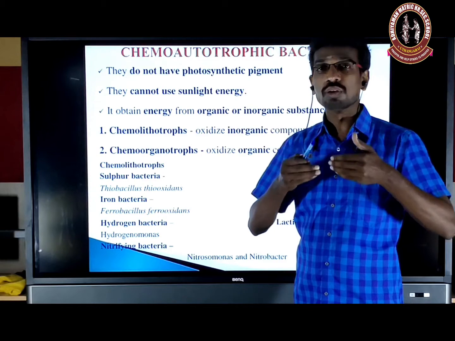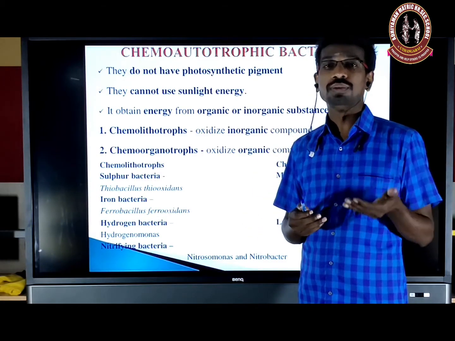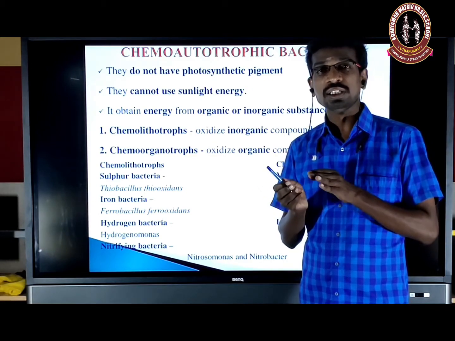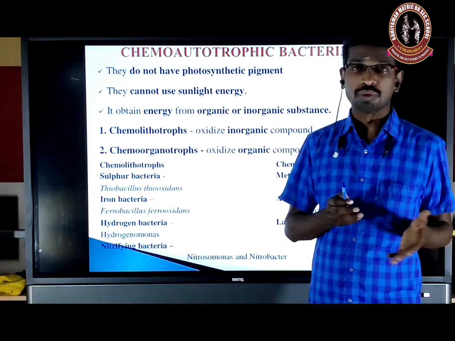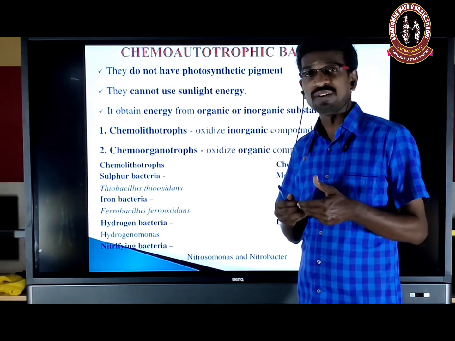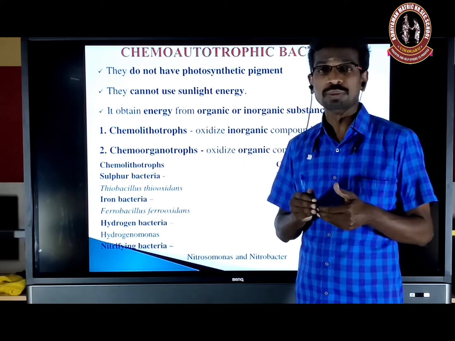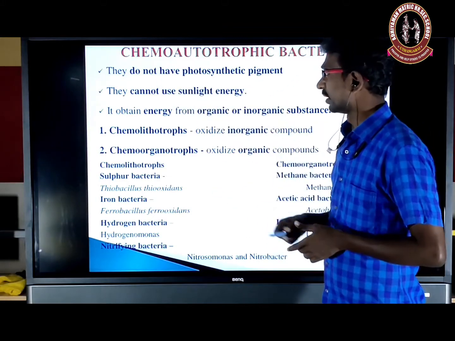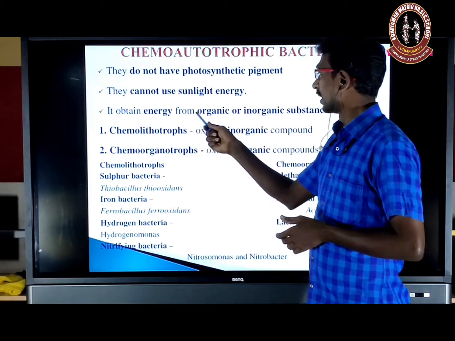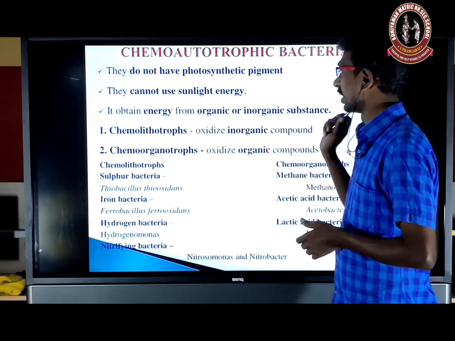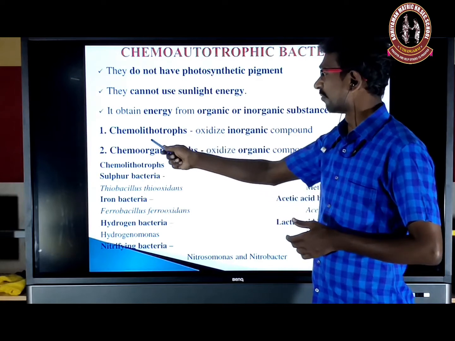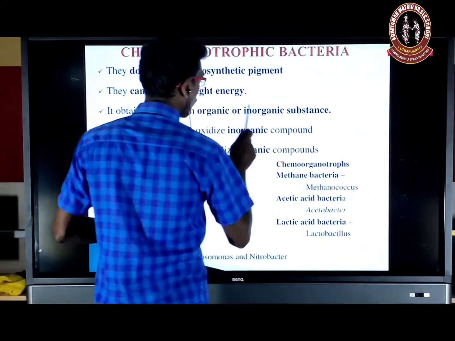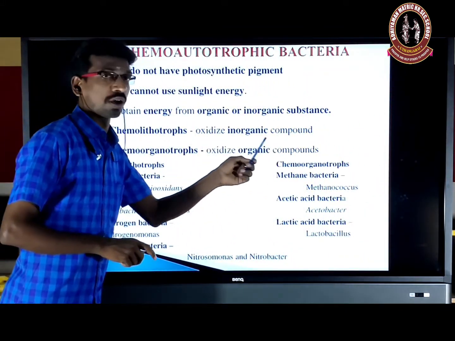So based on that, this is further classified into chemolithotroph and chemoorganotroph. If the chemical energy is obtained from inorganic substances, that is a chemolithotroph. If the chemical energy is obtained from oxidation of organic molecules, that is a chemoorganotroph. So it does not have photosynthetic pigment and cannot use sunlight energy. Energy is obtained from the oxidation of organic or inorganic substances. Chemolithotroph means the oxidation of inorganic compounds. Chemoorganotroph oxidizes organic compounds.